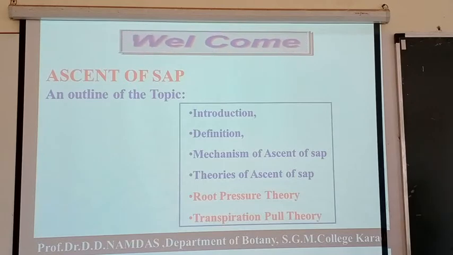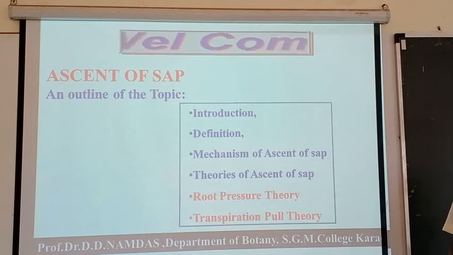Dear friends, this topic is connected to one of the important processes of plant physiology, known as plant-water relationship. Under the plant-water relationship, so many phenomena work together, right from the relation of water to the growth of the plant, transpiration, water absorption, and ascent of sap. So today we are dealing with the ascent of sap.